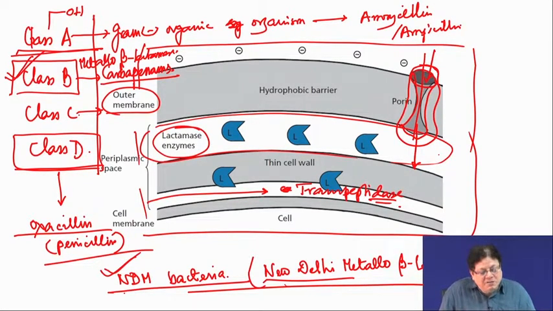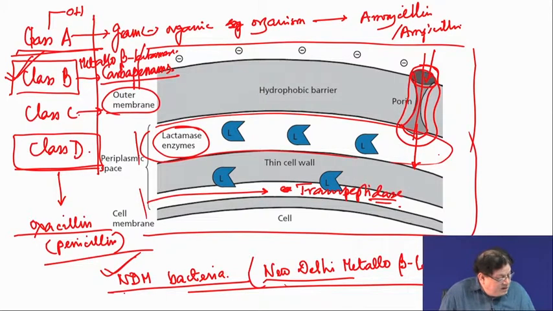Then first generation cephalosporin, second generation cephalosporin, but people were running out of options, because the bacteria were also changing their character. So, new antibiotics were required. It was felt that it was time to discover new antibiotics, or at least molecules which take care of this beta lactamase.